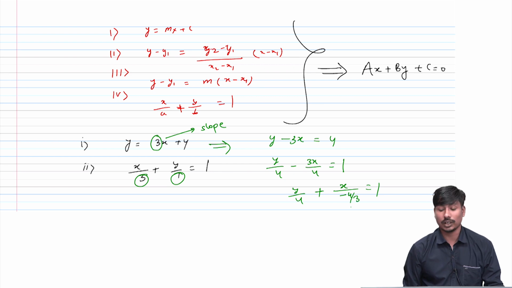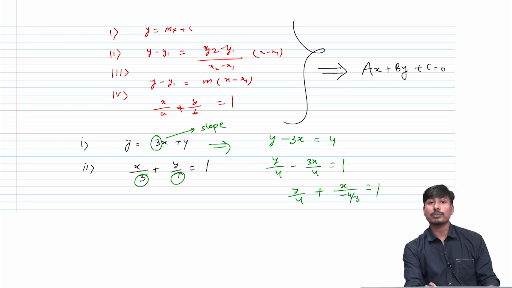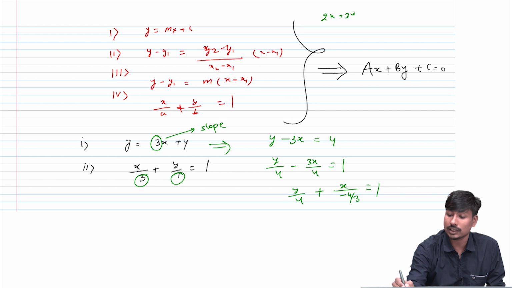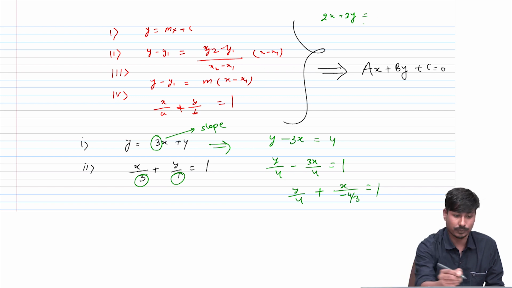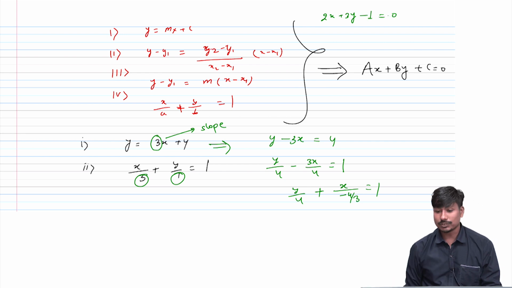Here we need to remember 4 forms actually. But if I just give one line equation in general form, like 2x plus 3y minus 1 is equal to 0, and I ask for the slope, can I calculate it?